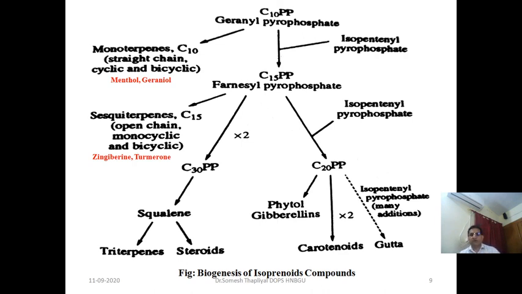So in the mevalonate pathway, mevalonic acid is formed here, but it is not directly active in this process. It is derived as an intermediate product, and its derivatives isopentyl pyrophosphate and dimethyl allyl pyrophosphate are active isoprene units, and they are the basic precursors for the biogenesis of various secondary metabolites. So it is all about the acetate mevalonate pathway.